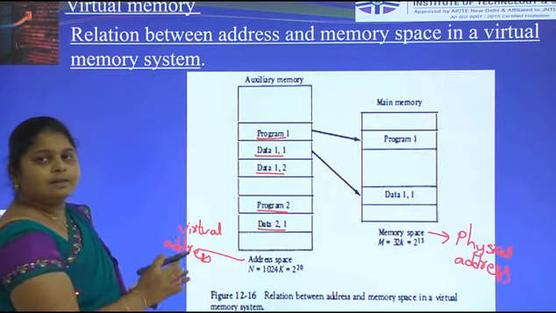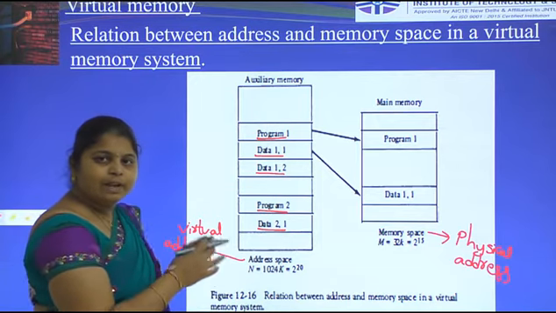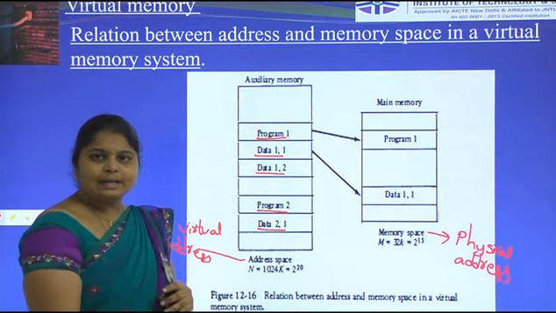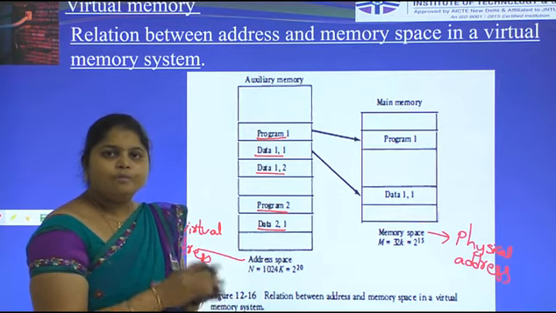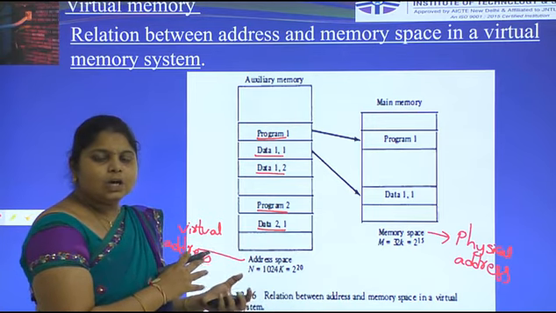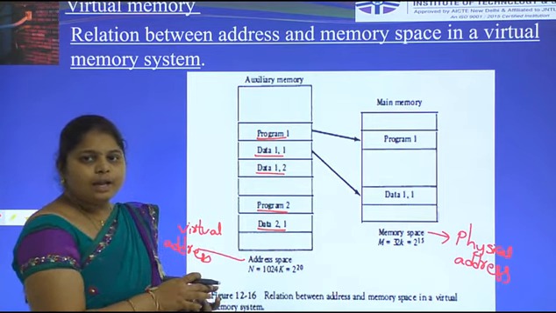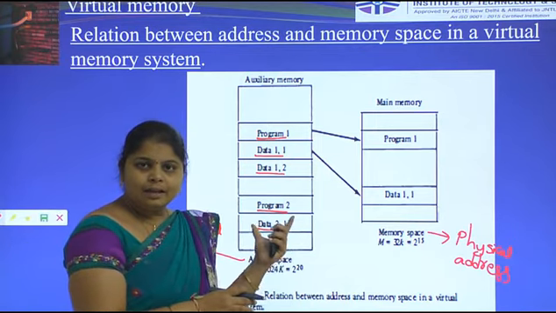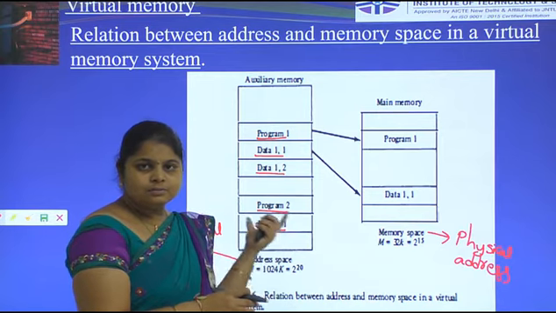A program located in auxiliary memory is not directly executed. Auxiliary memory does not execute the program directly with the CPU.